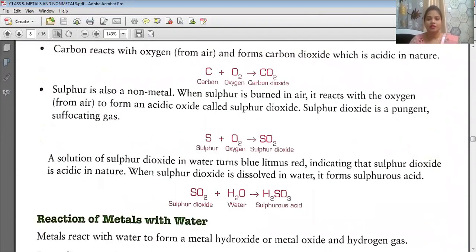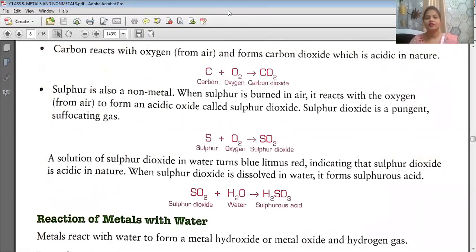For example, non-metal examples are carbon, hydrogen, oxygen. Taking the example of carbon, if carbon reacts with oxygen present in the air, it will form carbon dioxide. That is carbon plus two molecules of oxygen, and the product will be carbon dioxide.